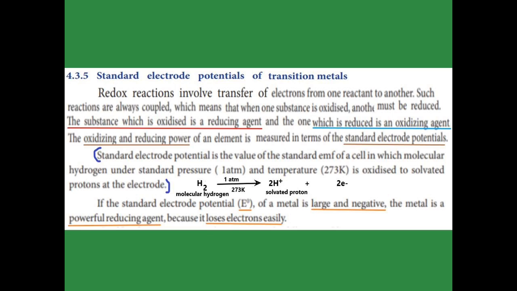What does oxidized mean? It loses electrons, that is called oxidized, to solvated protons, meaning 2H plus at the electrode. Now the standard electrode potential has the symbol E with a superscript 0. When the standard electrode potential of a metal is large and negative, it means that the metal is a powerful reducing agent. Why is it called a powerful reducing agent? Because it loses electrons very easily.